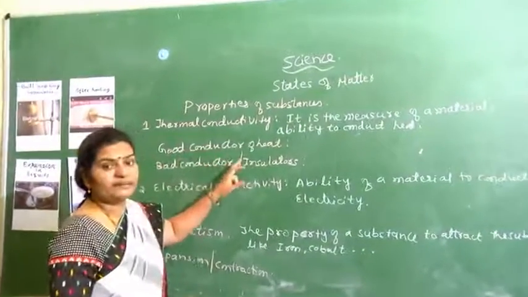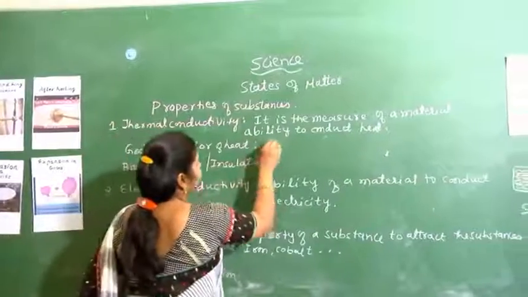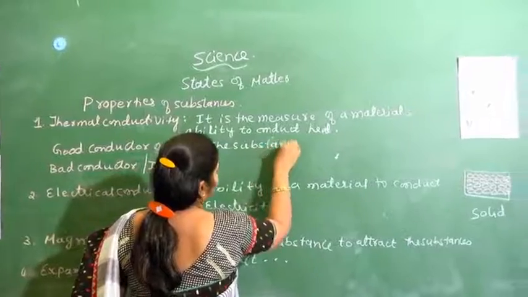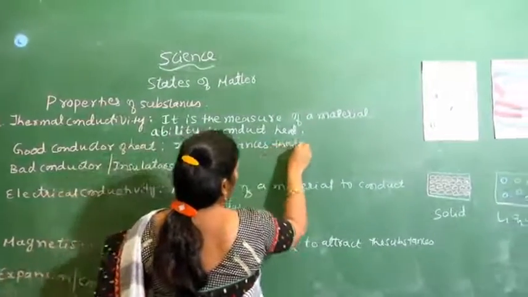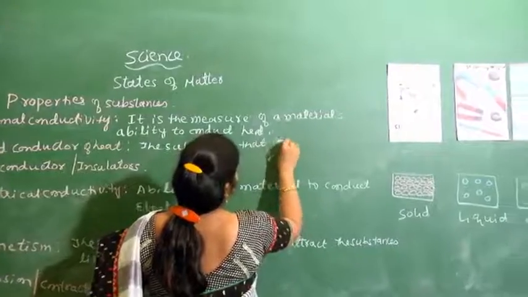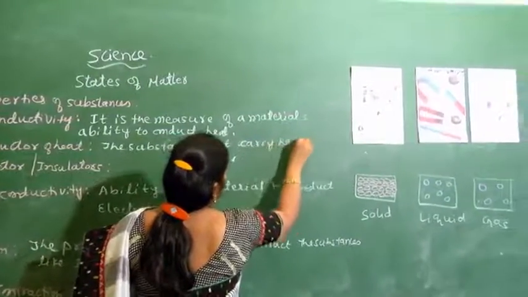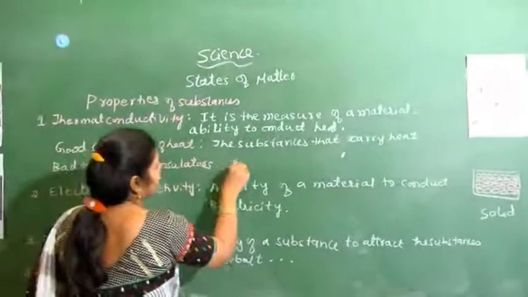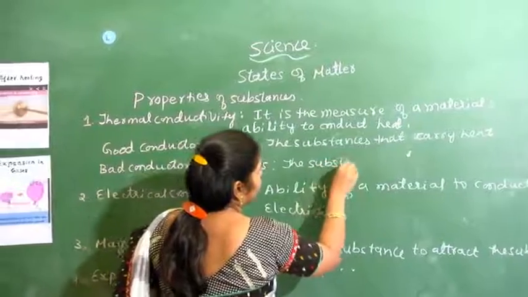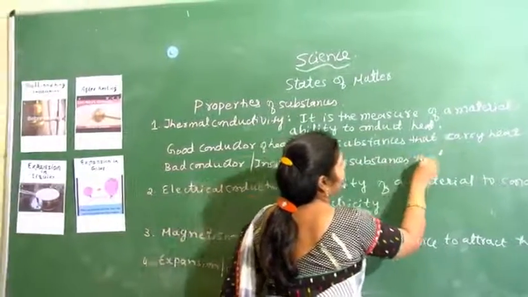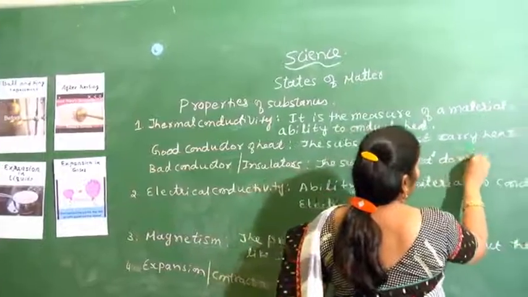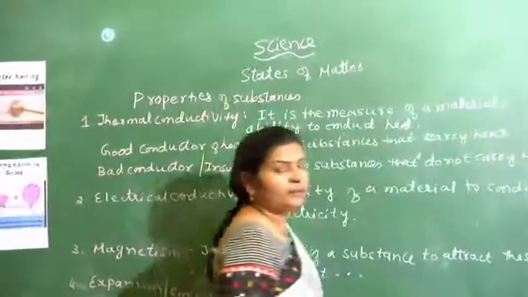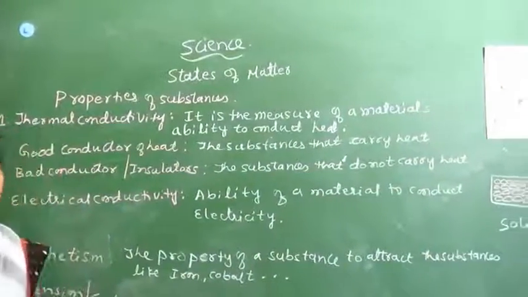So what are good conductors of heat? The substances that carry heat are called good conductors of heat. In the same way, the substances that do not carry heat are called insulators or bad conductors of heat.